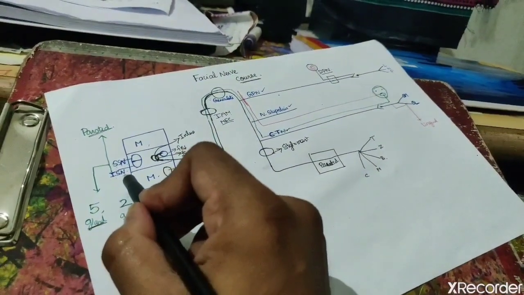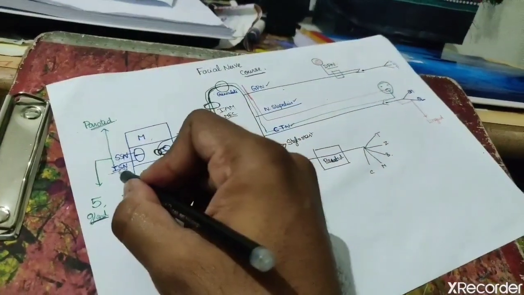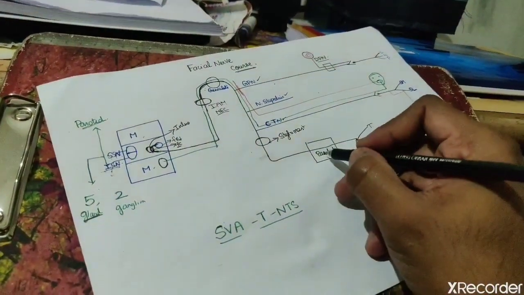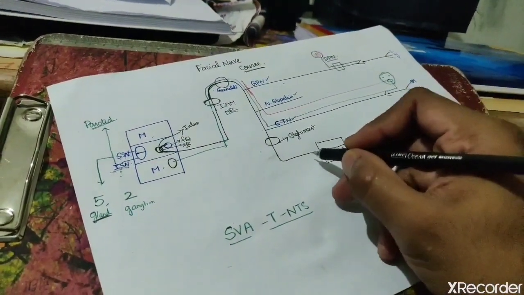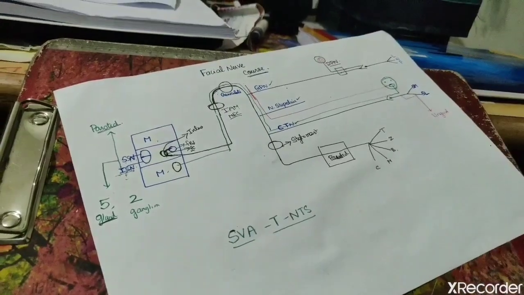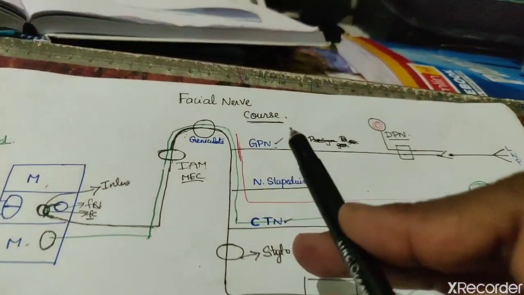The parotid gland is supplied by the inferior salivatory nucleus via the glossopharyngeal nerve. So the facial nerve doesn't give any branches to the parotid gland. It just passes through the parotid gland and gives 5 branches. So let's move to the individual nerves.